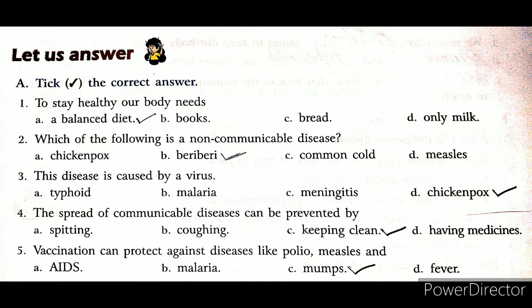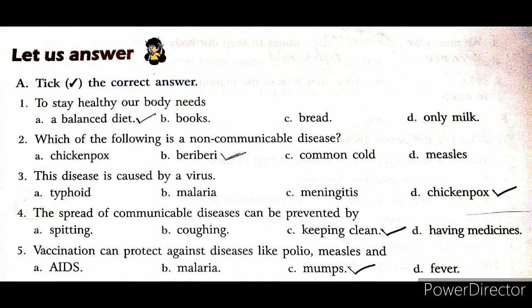virus. Okay, the fourth one we have, the spread of communicable diseases can be prevented by what? Spitting, coughing, keeping clean, having medicines. Okay, so for a viral disease, there are no medicines, and by spitting and by coughing it can be transmitted. So it can be prevented by keeping ourselves and our surroundings clean. So keeping clean is the right answer.